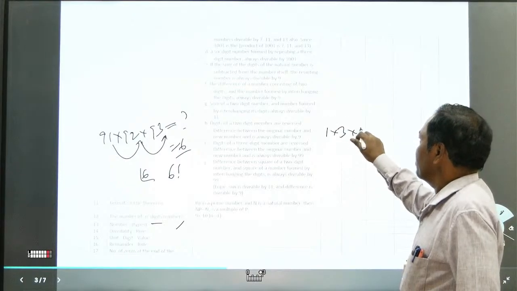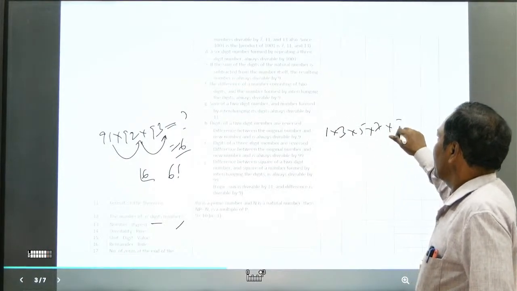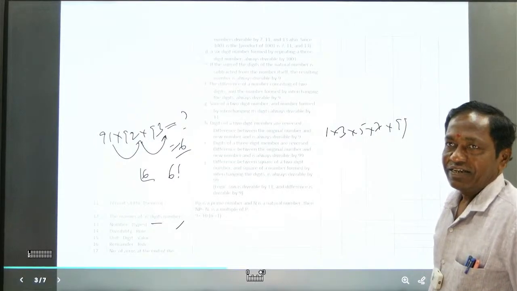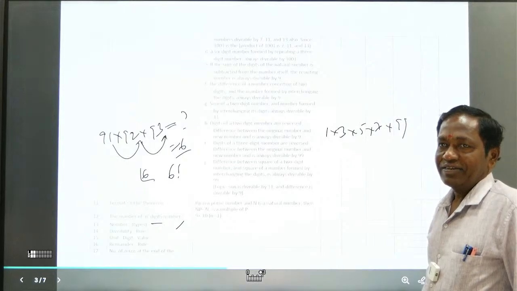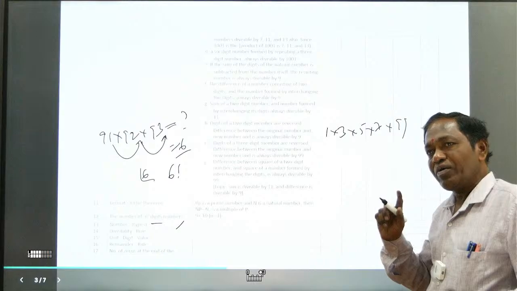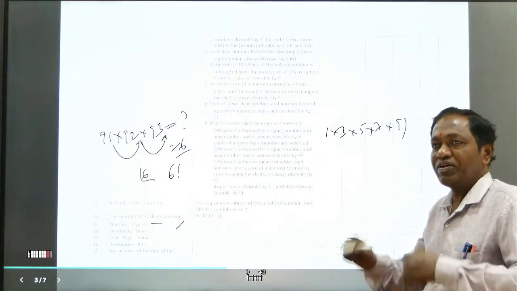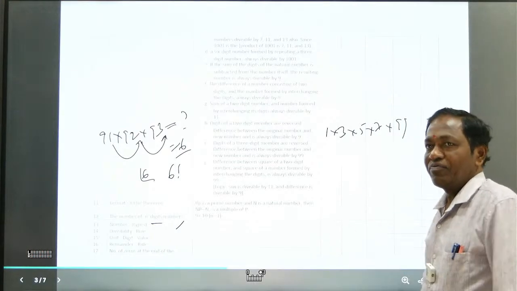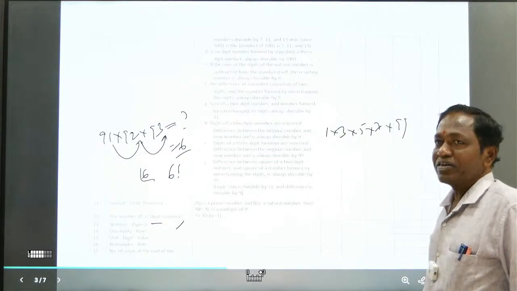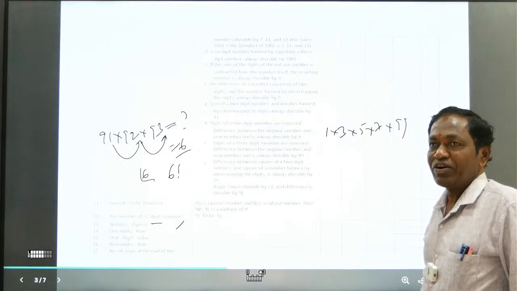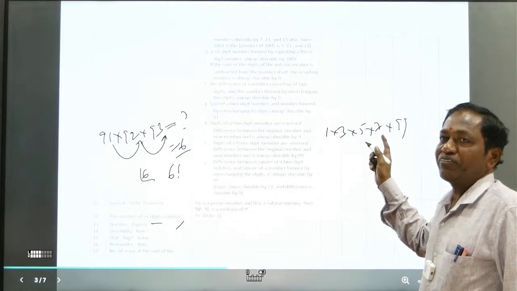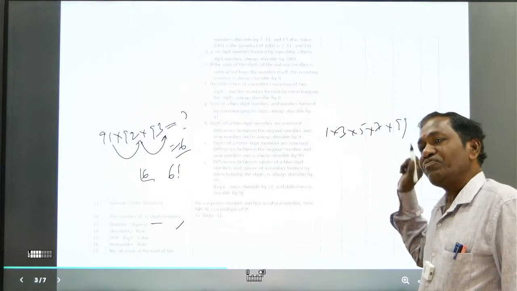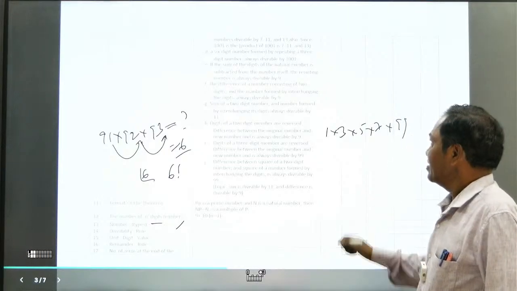Okay. And what is the unit digit in the product of odd numbers? 1 into 3 into 5 into 7 into 99. It is 5. 0 happens only when a combination of 5 and an even number is there. With all these odd numbers, 0 will not come. So any odd number multiplied by 5, the unit digit is always 5.